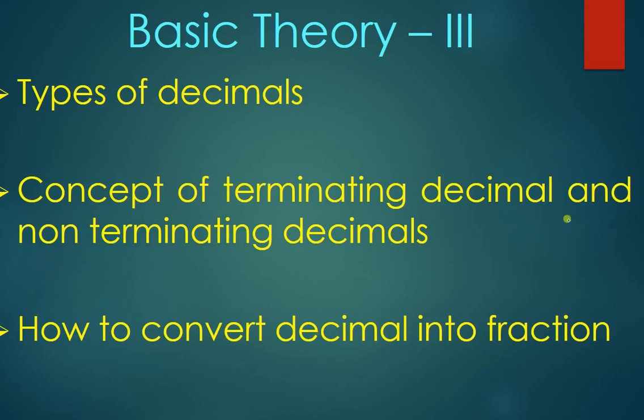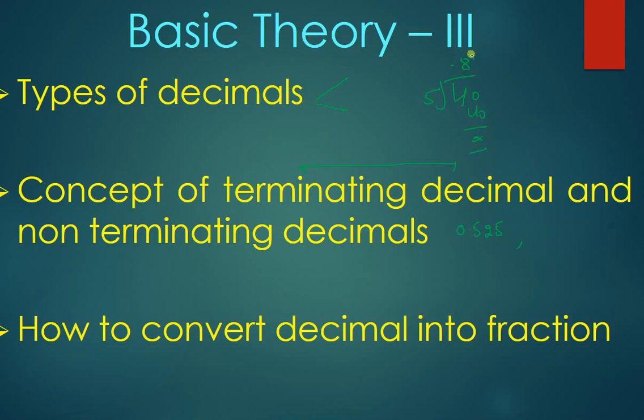I told you there are two types of decimal, recurring and non-recurring decimal. What are terminating decimals and non-terminating decimals? If I say 0.525, terminating decimals are nothing but numbers where the division ends. Like if I say divide 4 by 5, this is 0.8, 4 eights are 40, this is a terminating decimal.